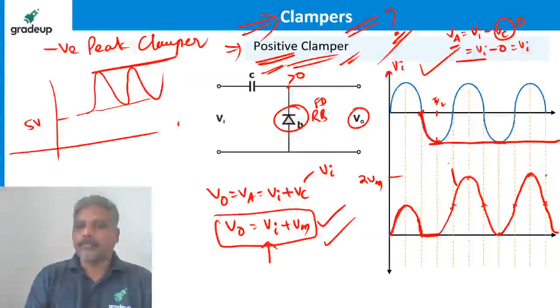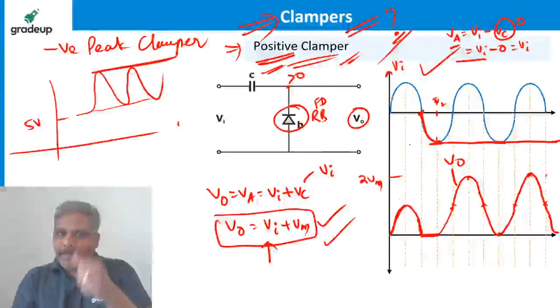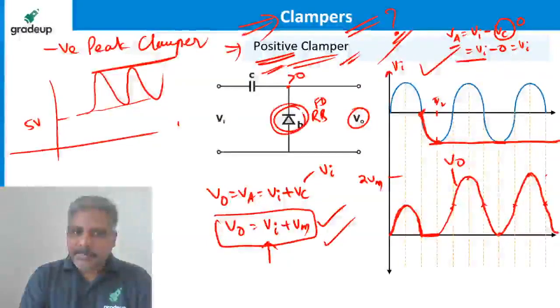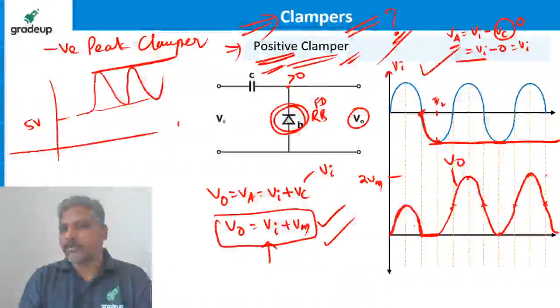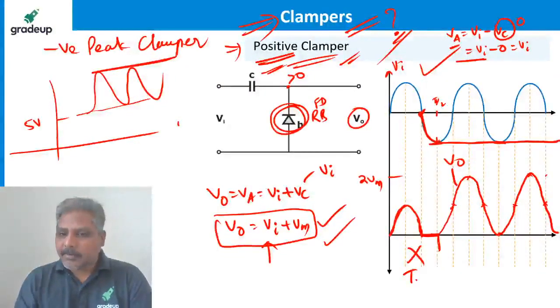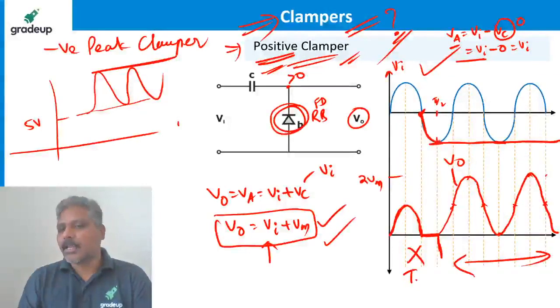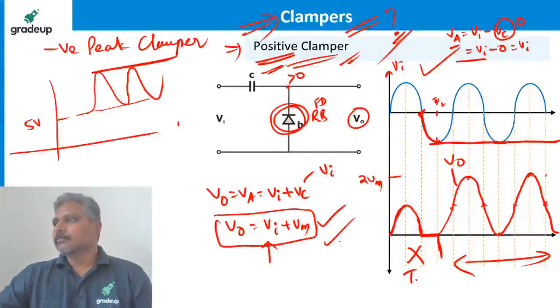This is the output waveform. Till pi radians, the diode is reverse biased, so the output remains the same as the input. So from the start till this point, we don't call it a clamper. This is called the transient period, and from here it is called a clamper. This is clamper here.